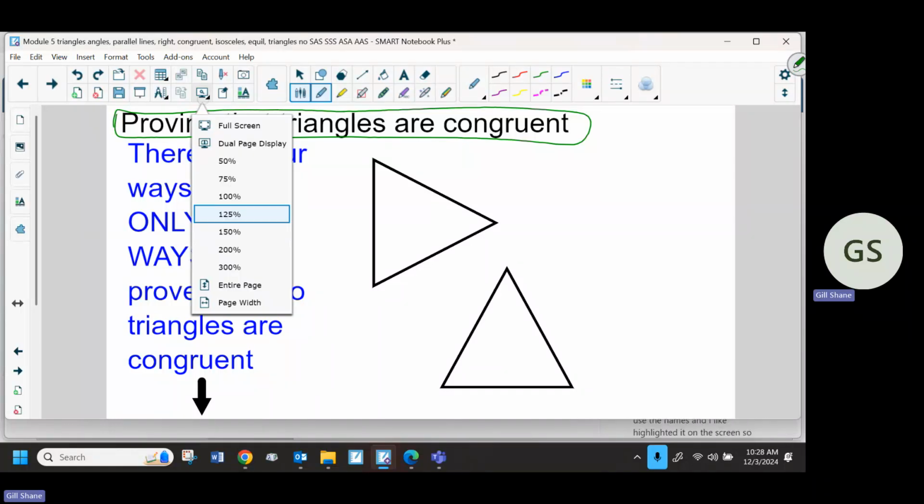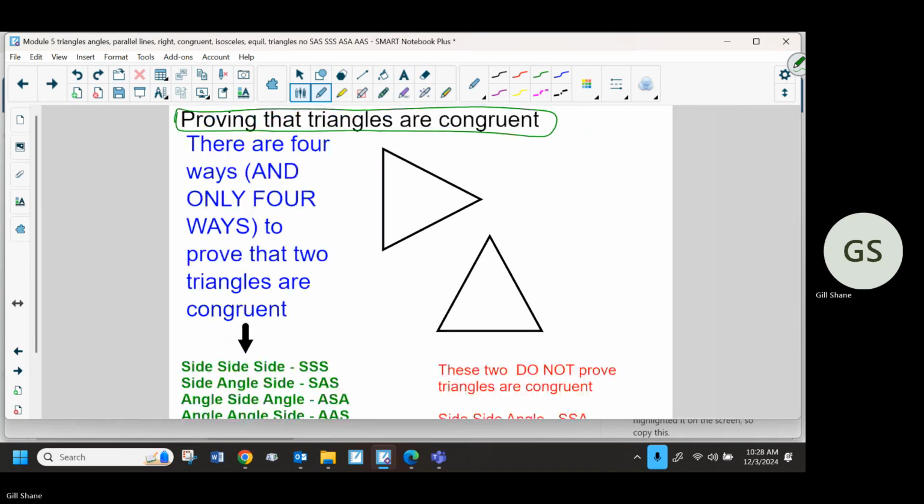So copy this. I'll slide down in a minute so you can see the rest of it, but for now, just make sure you get all of the blue and the top triangle, and then I'll scroll down a little bit and you'll still be able to see the bottom triangle and the red and the green.